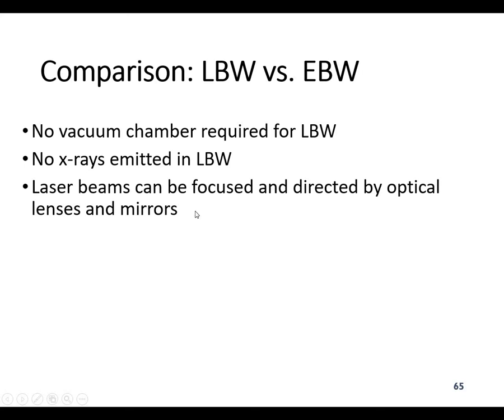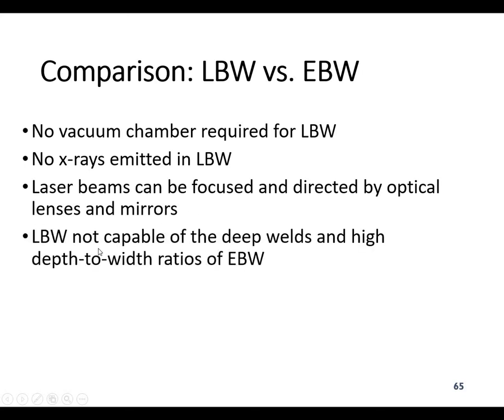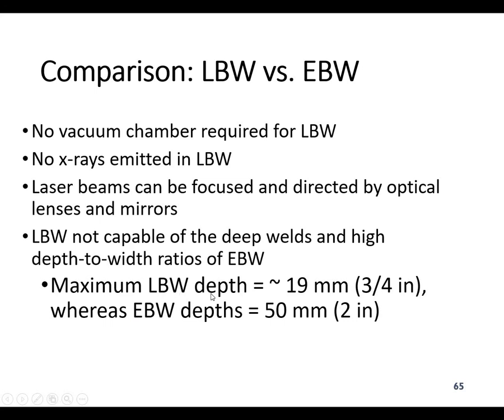Laser beam welding is not capable of deep welds and high depth to weld ratios. So this is, you can say, the limitation. The maximum laser beam welding depth is basically 90 millimeters, whereas the electron beam welding depth is more, that is 50 millimeters depth can be achieved now.